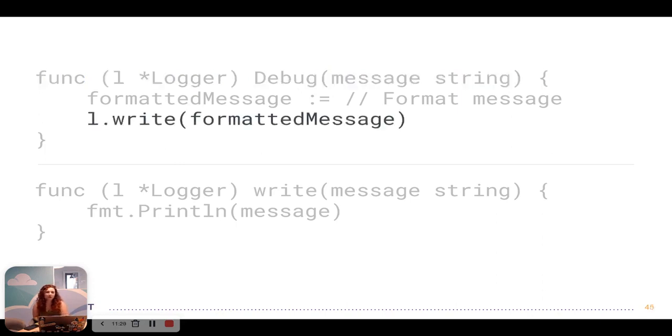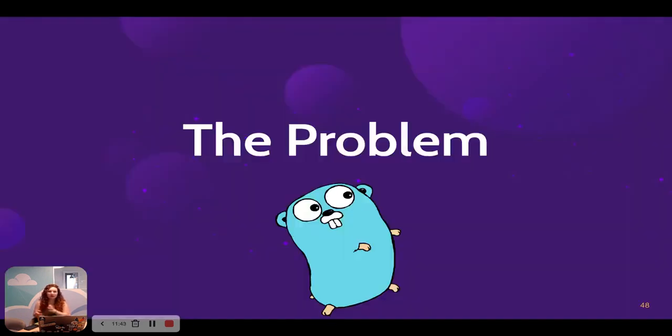So when we call the write method, we're just calling the write method on the logger. And so we reach the write method on the logger, and we're printing to stdout and not to a file. So that was the practical problem with our code. But our real problem was that we were trying to translate code from Java to Go, and we were trying to use inheritance in general, which just isn't a Go concept.